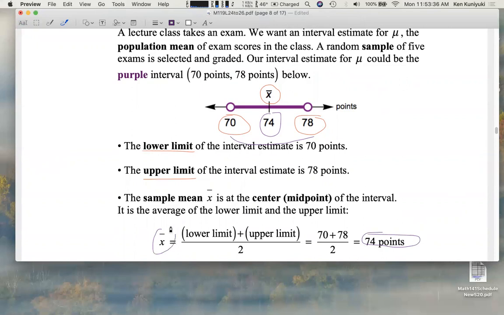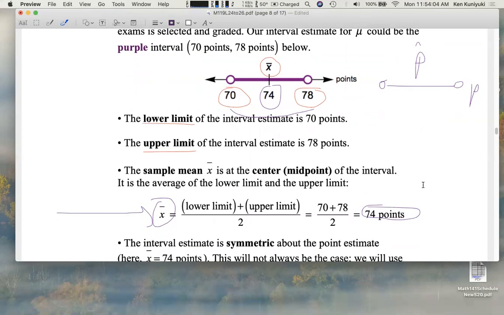That's the sample mean. In this class, whenever we do an interval estimate for mu, a population mean, the sample mean, the point estimate, will be the midpoint. It'll be right in the center of that interval estimate. This will also be true for p hat, the sample proportion, if we're doing an interval estimate for p, a population proportion or probability.